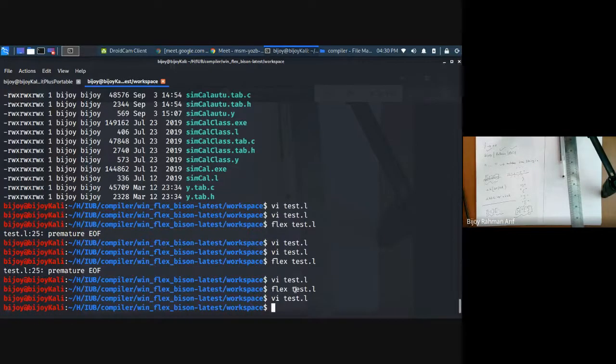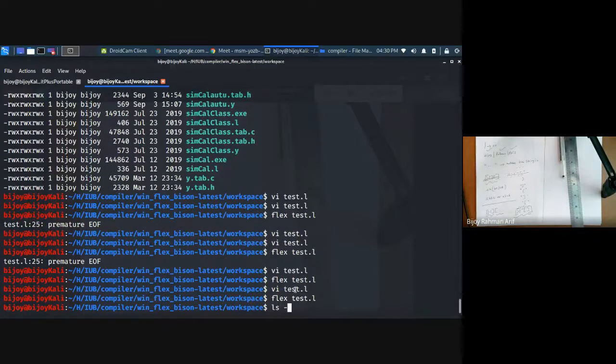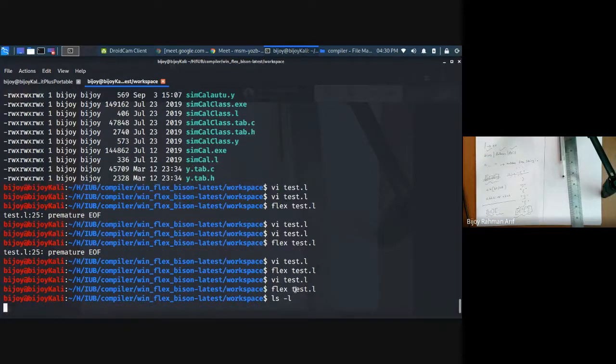Don't always intervene. Now, after compilation, when I compile flex test.l, then what happened? It's going to create a special file called lex.yy.c. This is actually the output generated by the Lex compiler after compilation.